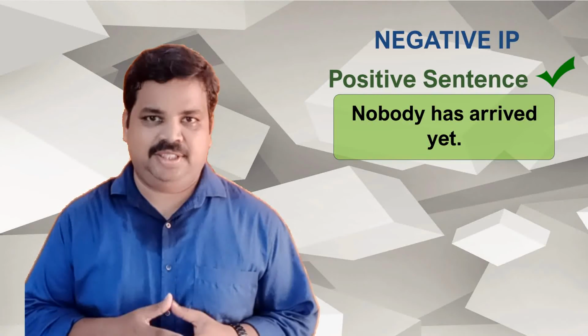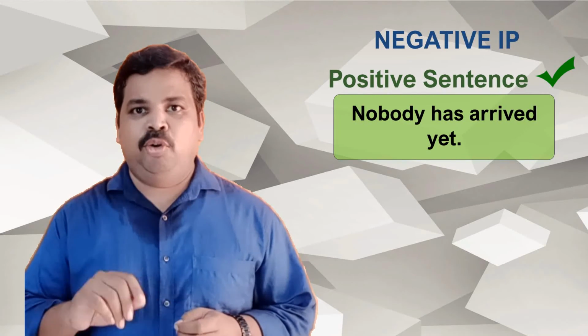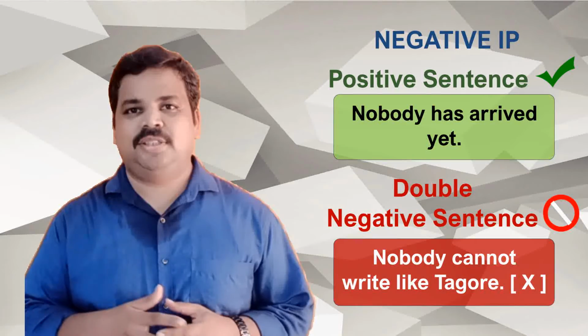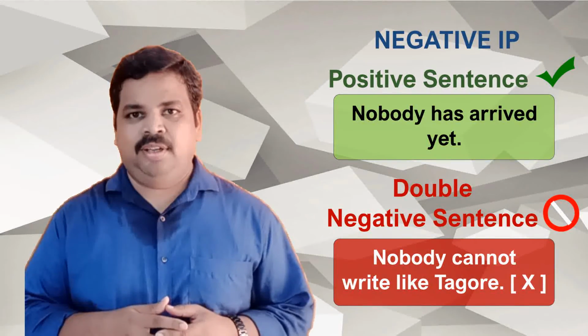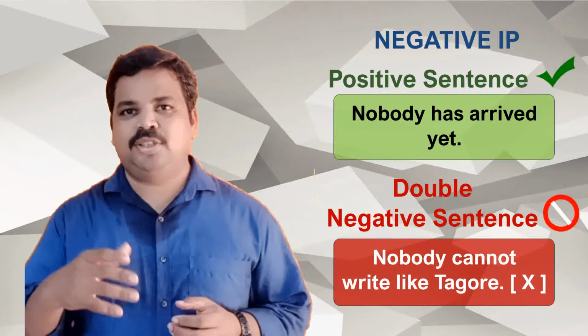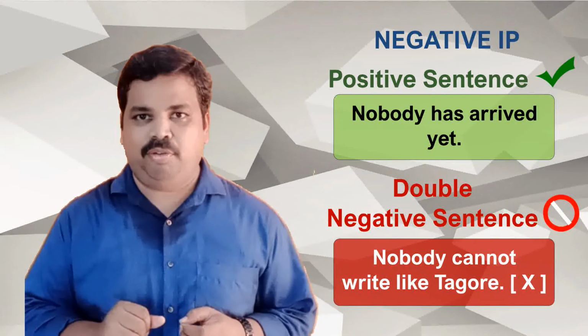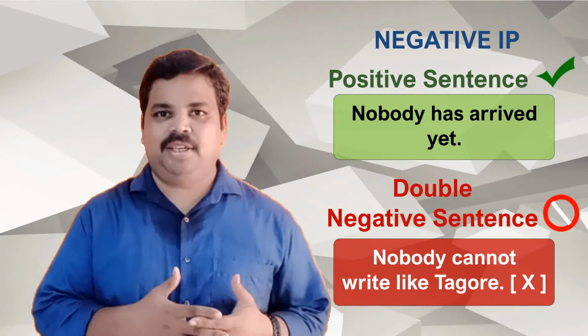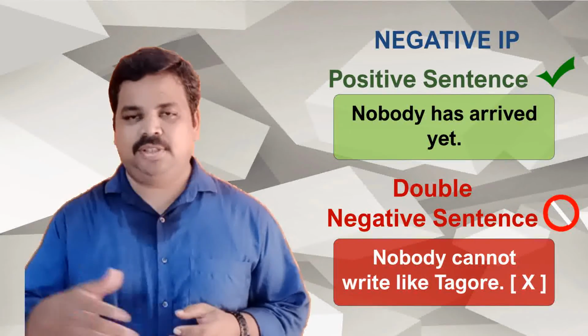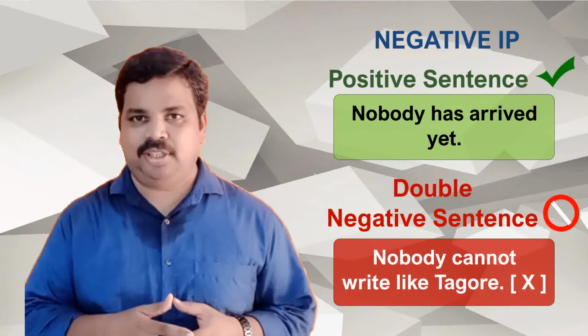Let me give you an example. "Nobody cannot achieve this." "Nobody cannot write this type of novel." It doesn't sound correct. "Nobody is not coming to the office?" No. "No one is coming to office" is enough. "No one can achieve this," or "No one can write like this author" is correct.